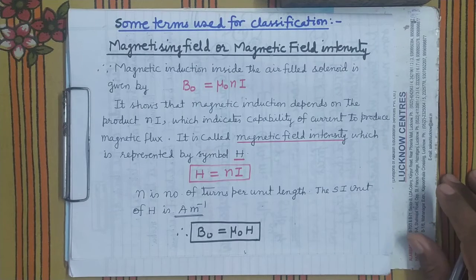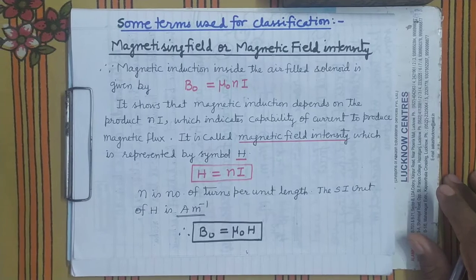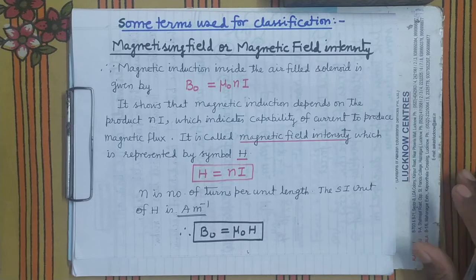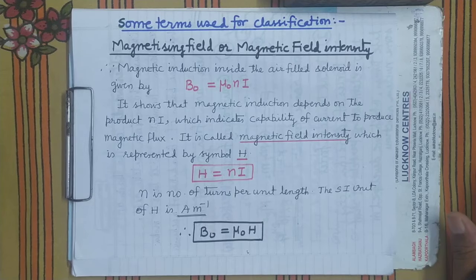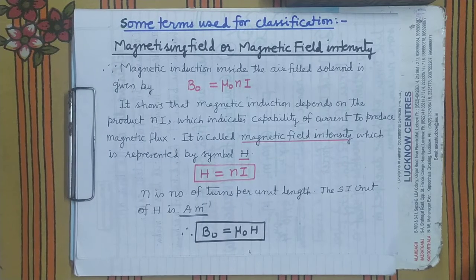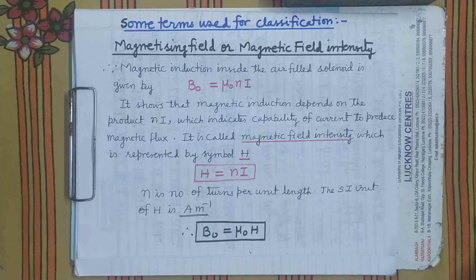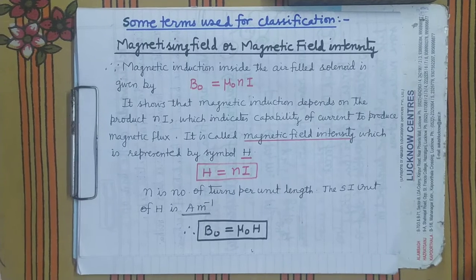Similarly, paramagnetic materials, for example aluminum, and air is also considered paramagnetic, will feebly magnetize in the direction of the magnetic field. While in the case of ferromagnetic materials, for example iron, nickel and cobalt or magnetite Fe3O4, they magnetize strongly in the direction of the external magnetic field, in the direction of the magnetizing field.